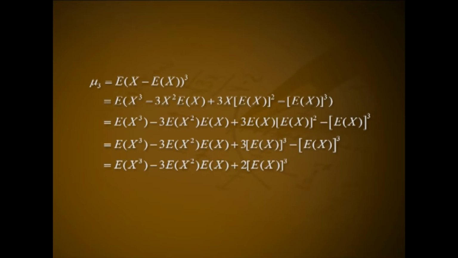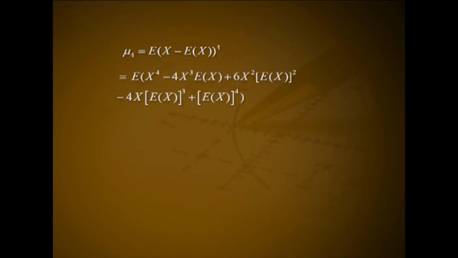that is equal to expectation of x cube minus 3x square into expectation of x plus 3x into expectation of x the whole square minus expectation of x the whole cube, that is equal to expectation of x cube minus 3 into expectation of x square into expectation of x plus 3 into expectation of x into expectation of x the whole square minus expectation of x the whole cube, that is expectation of x cube minus 3 into expectation of x square into expectation of x plus 3 into expectation of x the whole cube minus expectation of x the whole cube, which is expectation of x cube minus 3 into expectation of x square into expectation of x plus 2 times expectation of x the whole cube, that is mu 3 dash minus 3 into mu 2 dash into mu 1 dash plus 2 times mu 1 dash the cube.